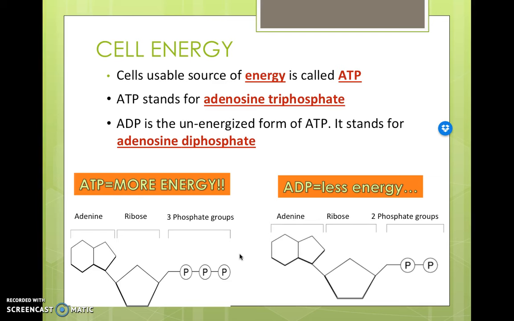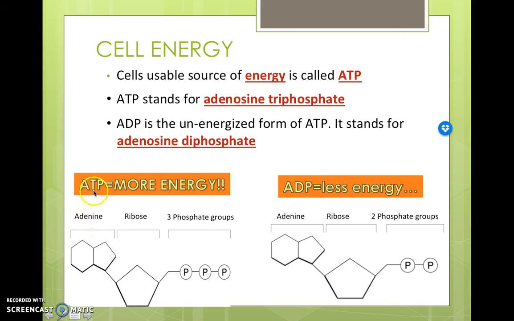Okay, so cell energy. A cell's usable source of energy is called ATP. ATP stands for adenosine triphosphate. You will not have to know that, but ATP stands for adenosine triphosphate. There's also another form of it called ADP, and ADP is the unenergized form of ATP. So ATP is energy. ADP is the unenergized form of ATP, and ADP stands for adenosine diphosphate. These prefixes may look familiar. Triphosphate means 3. Diphosphate means 2.